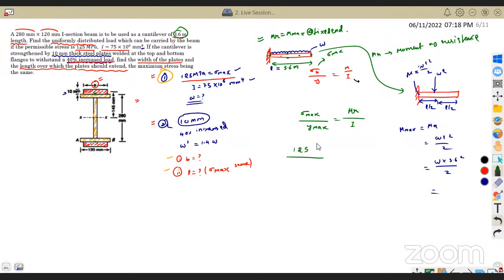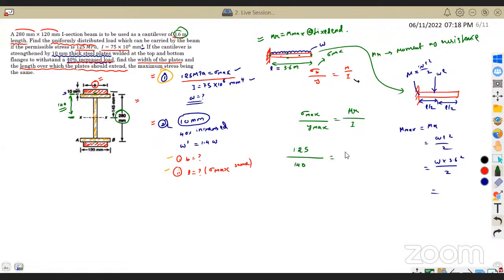125, I'm substituting it in megapascal. Since I'm substituting sigma in megapascal, Y should be in mm. Y max should be in mm. And what is my Y max? See, for the first case, don't consider the top plate and bottom plate. Only consider the I section, that is the yellow color shaded region. So Y max is from neutral axis to this point. The total depth is 280 mm, so this distance is 140 mm.